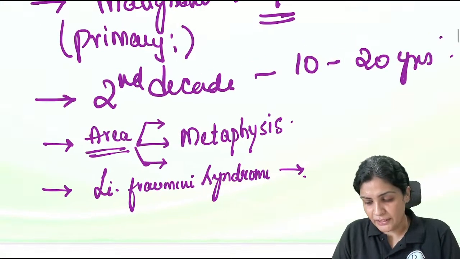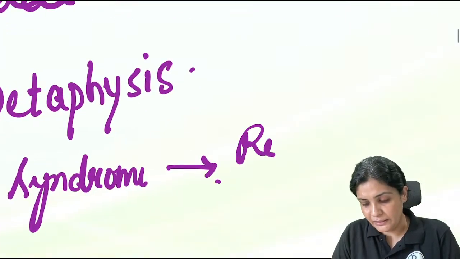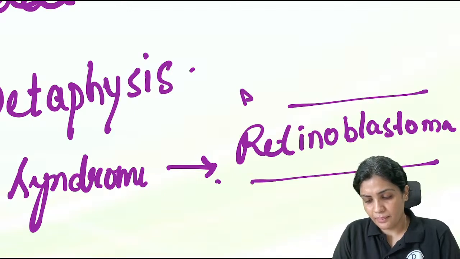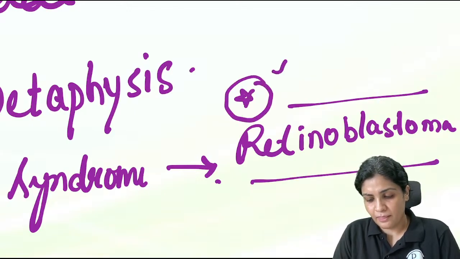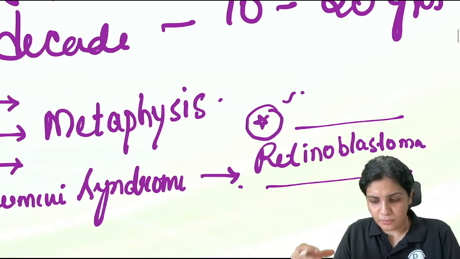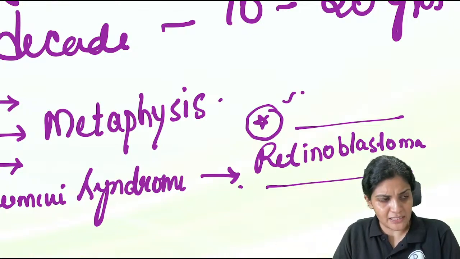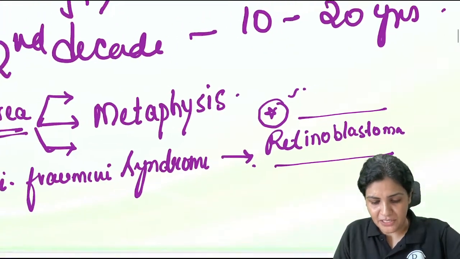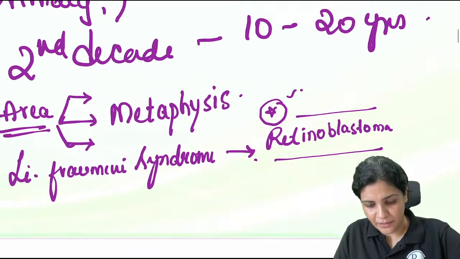So this is usually in sync with the retinoblastoma. So Li-Fraumeni syndrome, retinoblastoma. Yes, very good. RB. It is retinoblastoma, Li-Fraumeni syndrome. You see this osteosarcoma, right?